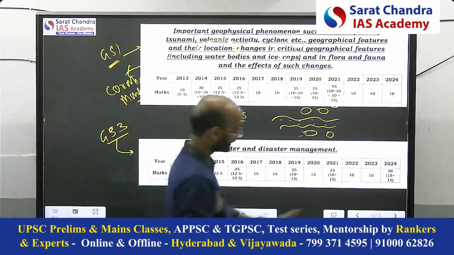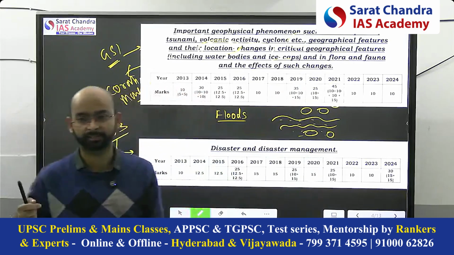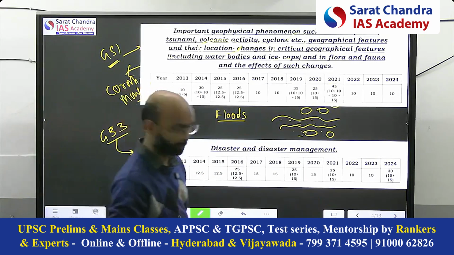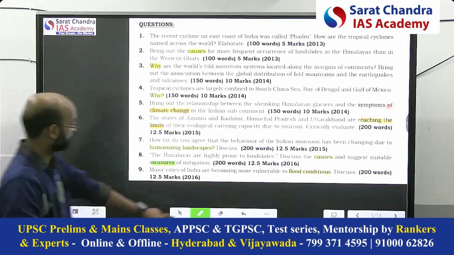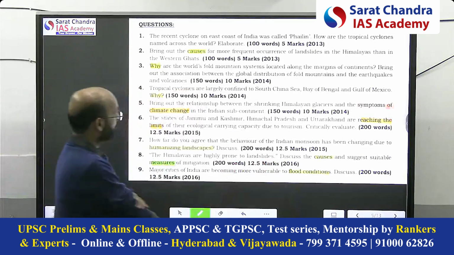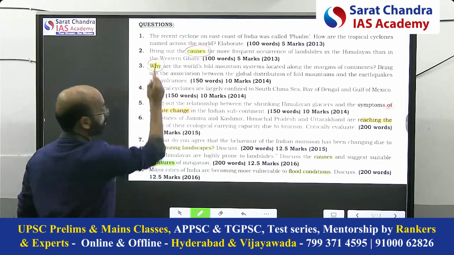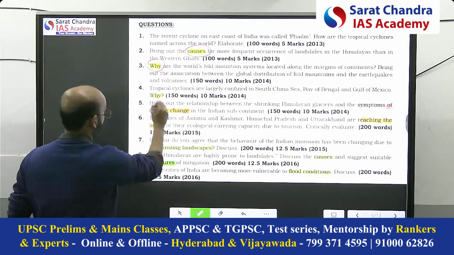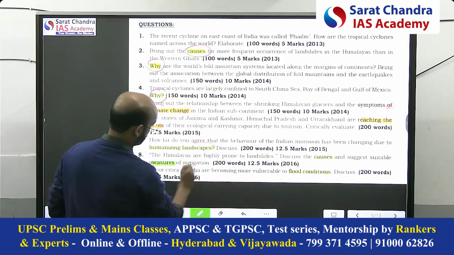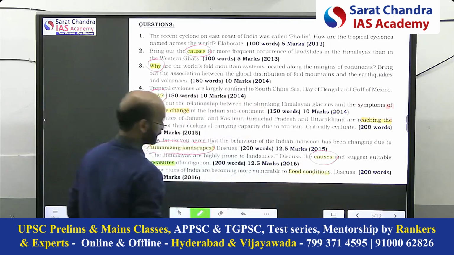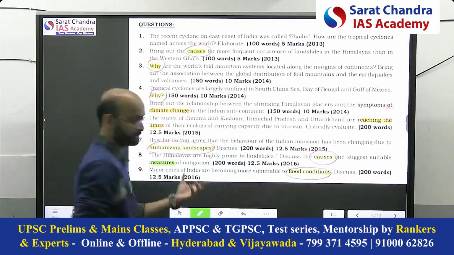So it is a very important topic and very easy to prepare because we need to prepare the different disasters and their management. Now let's analyze the previous year questions. If you see the previous year questions, what we observe is that most of the questions, see the yellow color, are about causes. Why it's happening? What is the cause? Humanizing landscape, why? This is also the same question. Causes. Flood condition: measures, India becoming flood vulnerable, discuss. Why the flood? Basically reasons again.